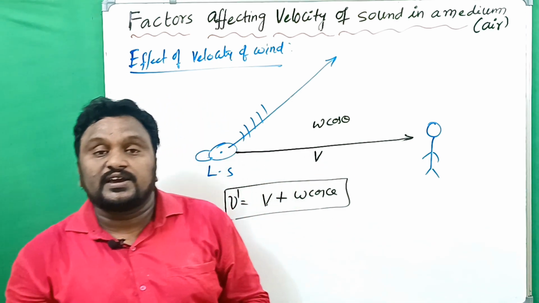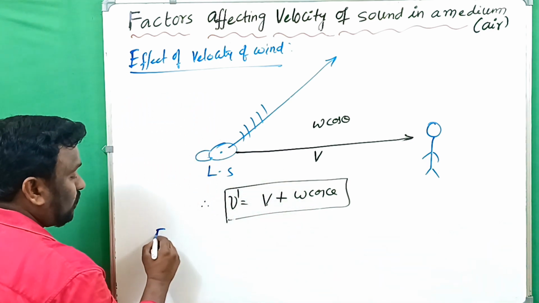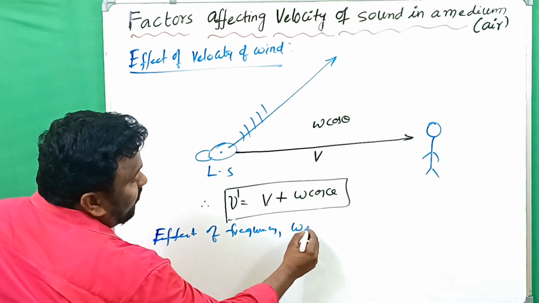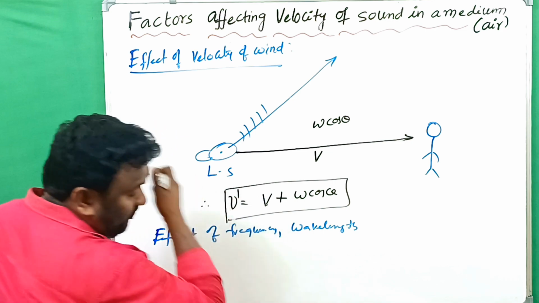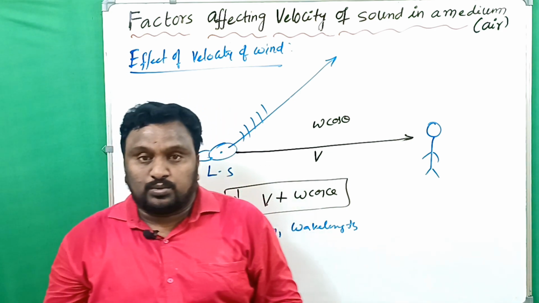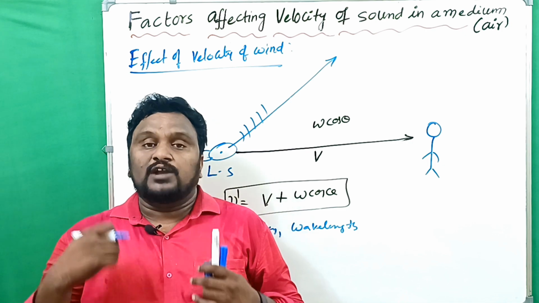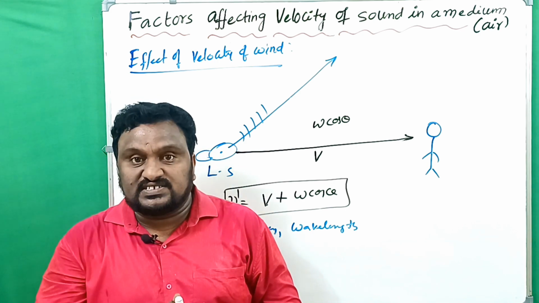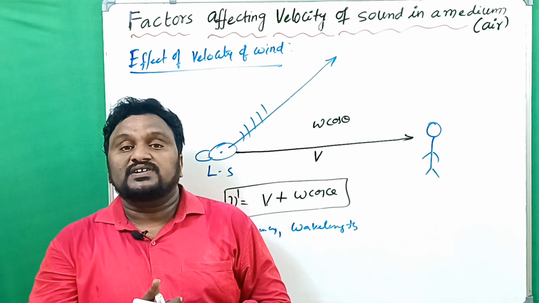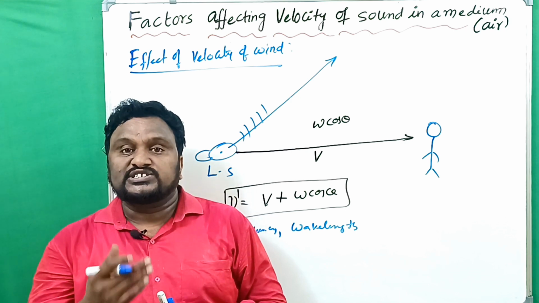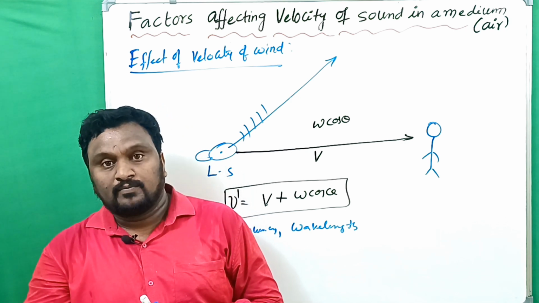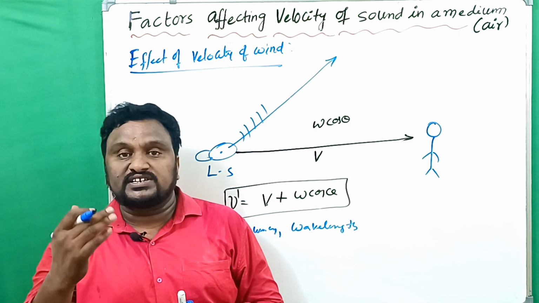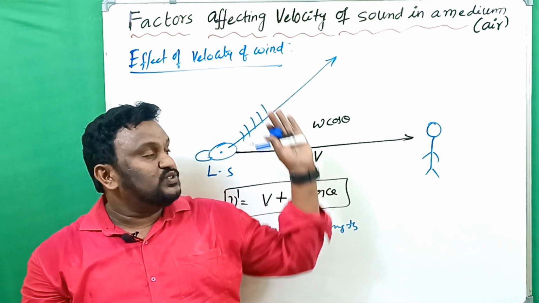Clear? And the next thing is, what about the effect of frequency and wavelength? Even though the waves have different wavelengths and frequencies, the waves move with a common velocity, the same velocity, 332 meters per second or 340 meters per second. They move with the same velocity of sound. Clear? That's why you have to say the velocity of sound wave is independent of frequency and wavelength.